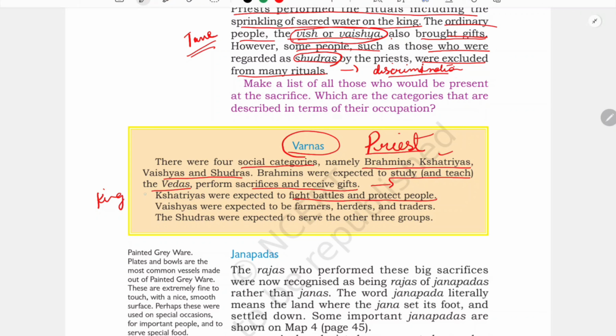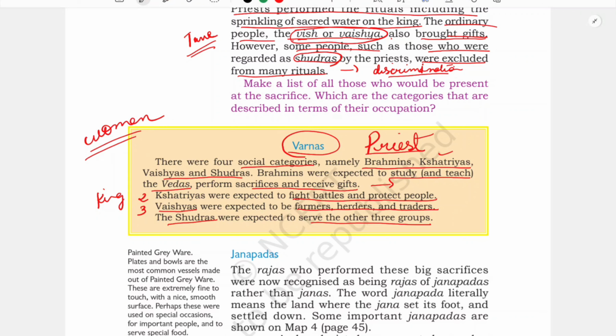And the third place is the Vaishyas. These were expected to be farmers, herders and traders. One more thing: both the Kshatriyas and Vaishyas could perform sacrifice and rituals. But the last group, the Sudras, who were expected to serve the other three groups, could not perform any kind of rituals. Not only Sudras but also women were not allowed to perform any rituals or sacrifice. So from that, what we can see,